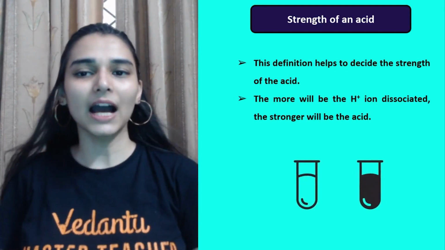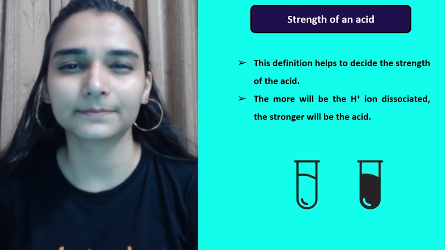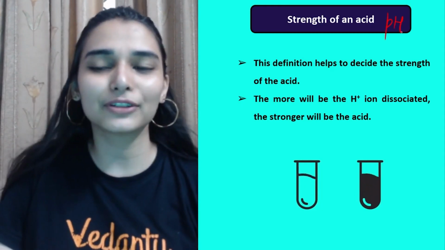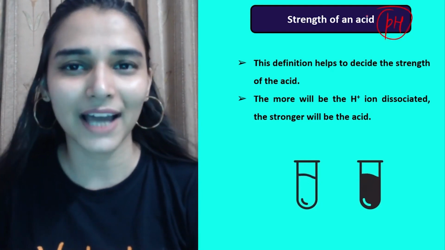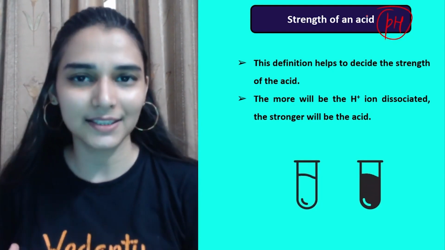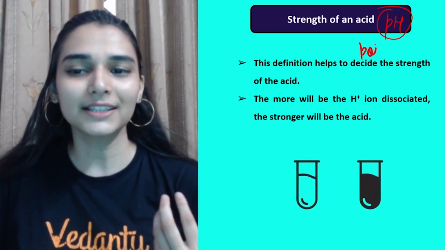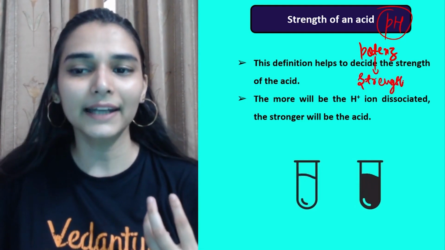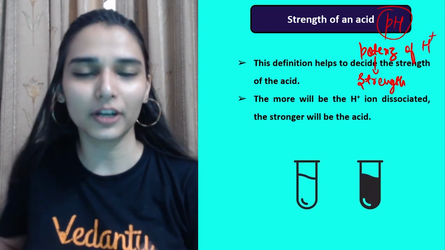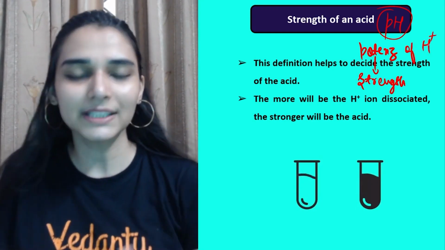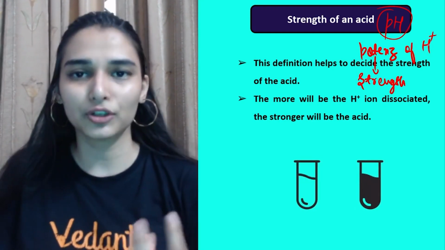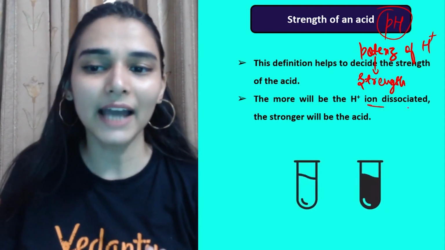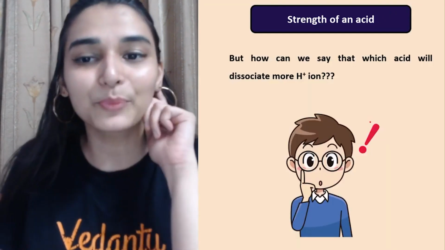Now the next topic is how do we find the strength of an acid? Is it possible to find strength of an acid or base? Definitely it is, and we have a topic known as pH scale for that. जहाँ पर P stands for potens, rather you can say strength. पोटेंस को आप स्ट्रेंथ समझ सकते हैं या फिर potential also you can call it. Strength and H for H plus ions we are talking about. What is the strength of H plus ions in a given solution? Like if you have given two acid solutions, किसमें H plus आयन ज्यादा है, that I can easily identify with the help of my pH scale.